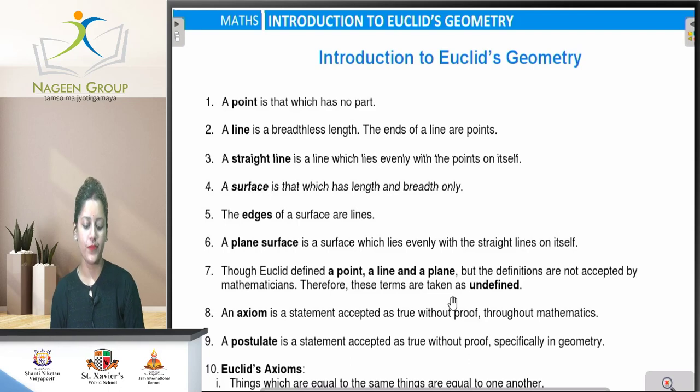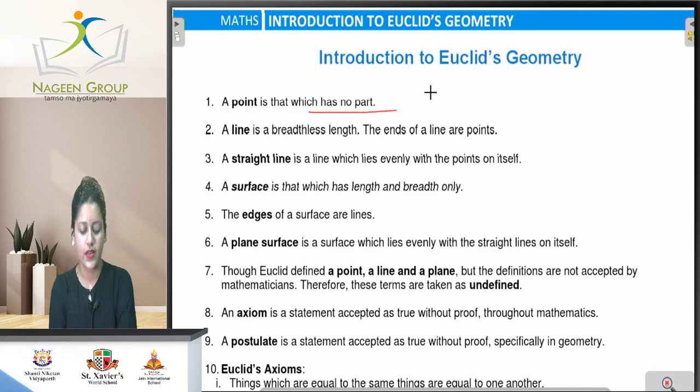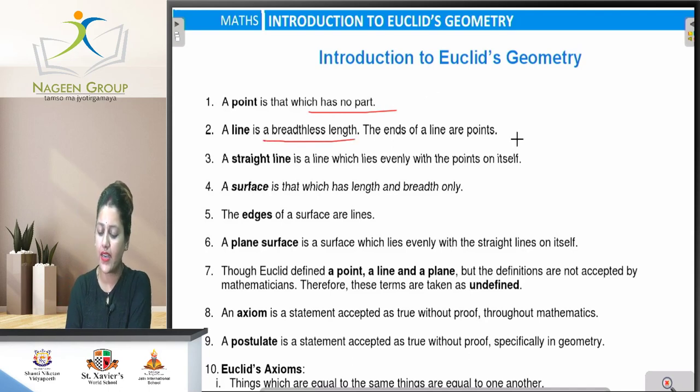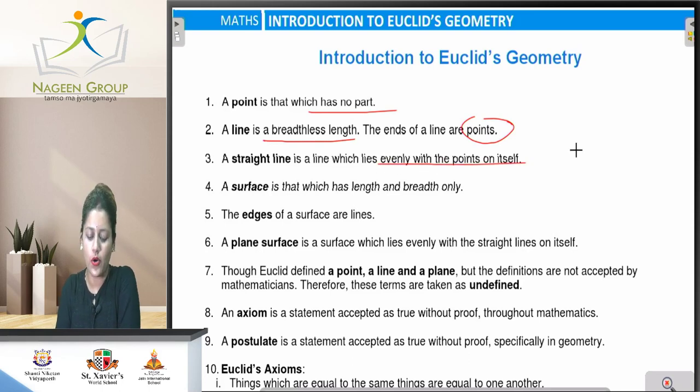Okay, now first point, a point is that which has no part. We already read about this, we have to only revise here. So, a point is that which has no part. A line is a breadthless length, end points of a line are points. A straight line is a line which lies evenly with the points on itself, means a straight line is formed by only the points on itself.